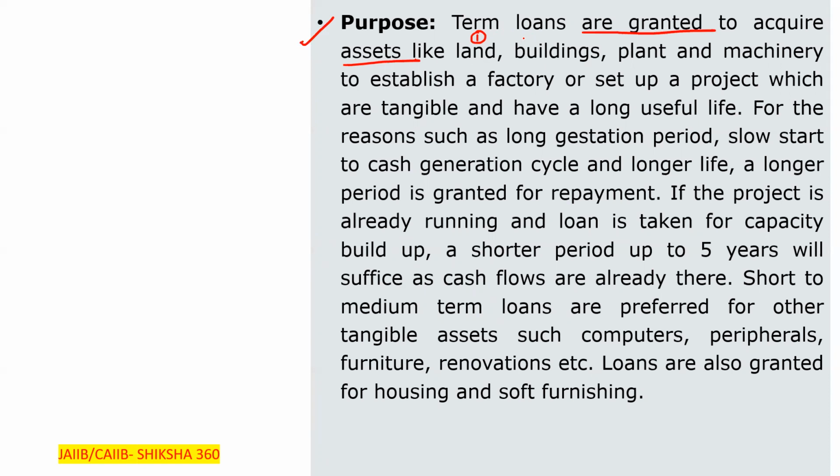Basically to acquire assets like land, building, plant and machinery, to establish a factory, or to set up a project which are tangible and have a very long useful life. For reasons such as a long gestation period, like if you are establishing a factory, it will take 2 to 3 years. In the starting you will get very low earning, and as the process goes on, you earn a sufficient amount from that.